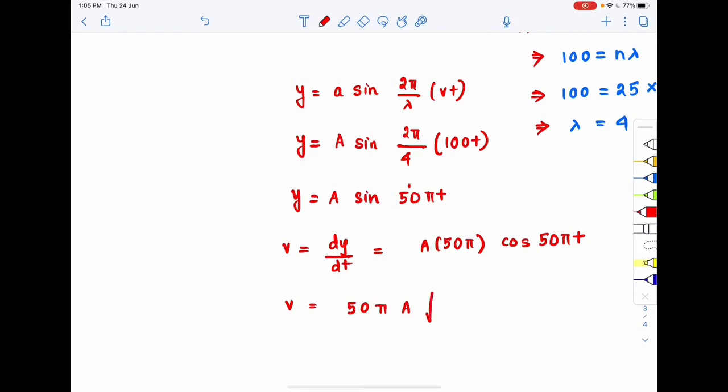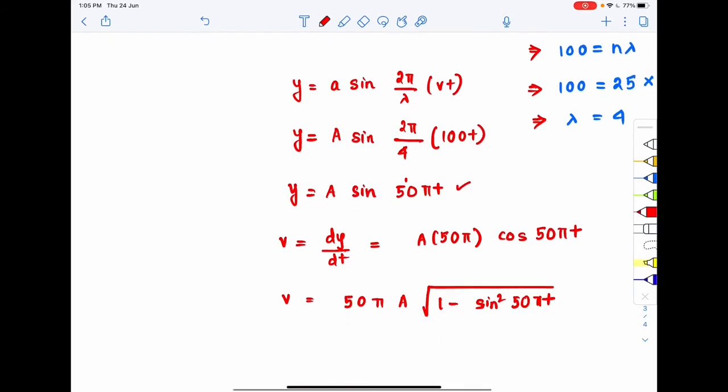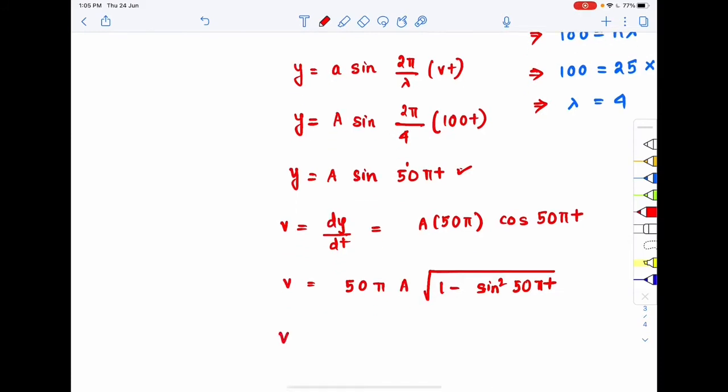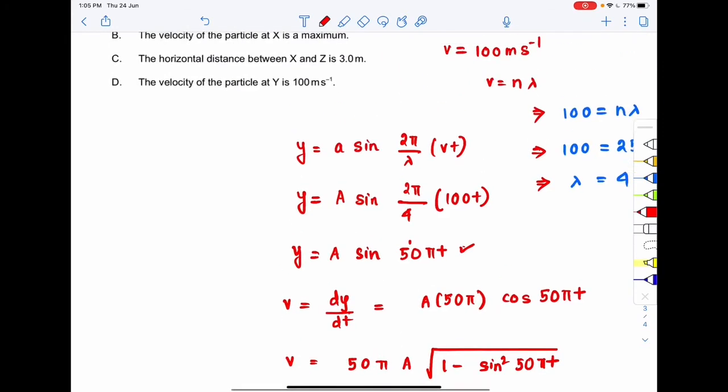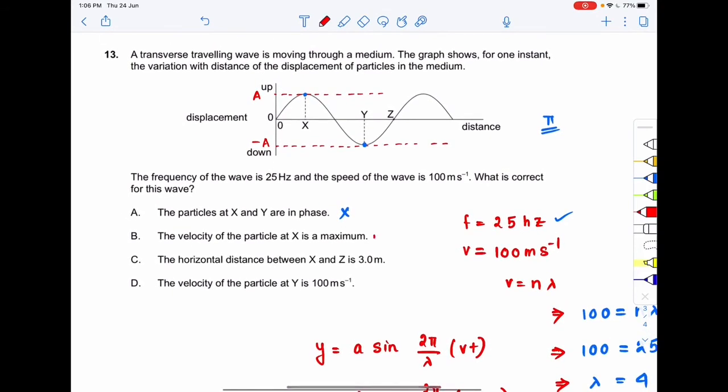For cos 50 pi t, I can write this as the root of 1 minus sine square 50 pi t. Now sine 50 pi t is y by A from this equation. So velocity is equal to 50 pi A root of 1 minus (y by A) whole square. Now what is the displacement of the particle at x? It's A, at the maximum amplitude.